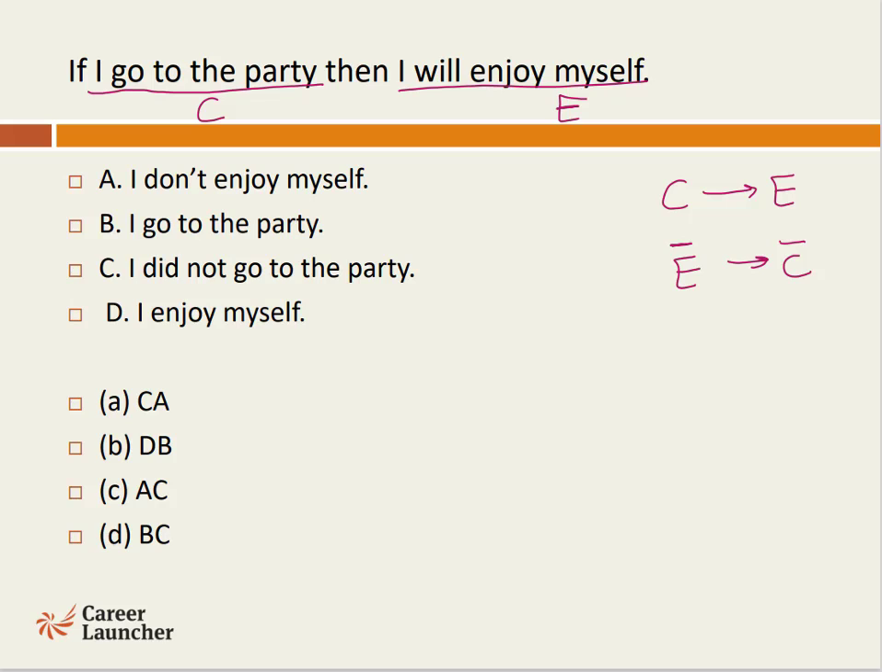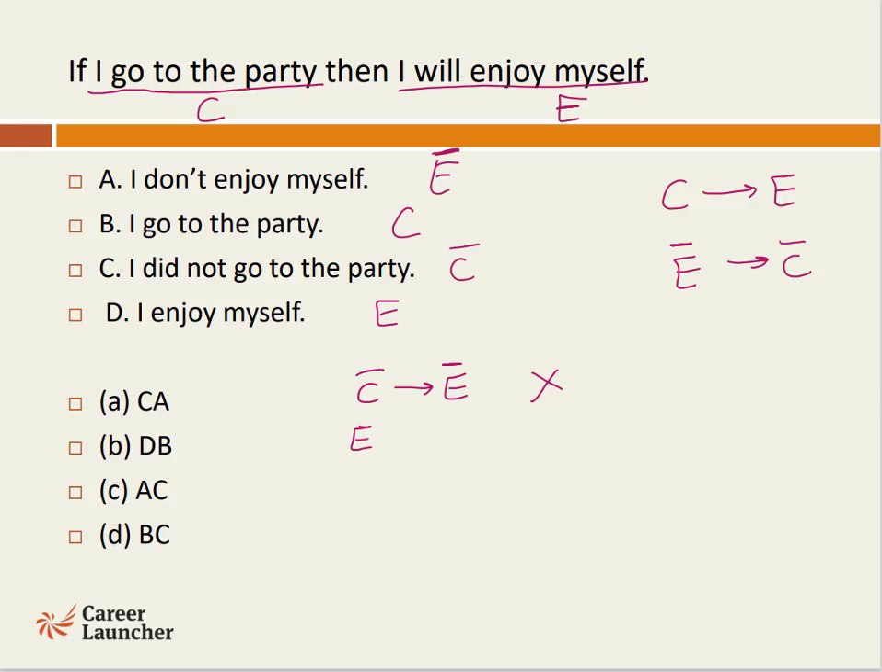Now, I don't enjoy myself. That is the negation of effect. I go to the party is the cause. I did not go to the party is the negation of cause. I enjoy myself is the effect happening. Let's look at the options here. Option A is C, A. That is, cause not there, effect not there. Can this be taken as a valid outcome in terms of if then? No. D, B.